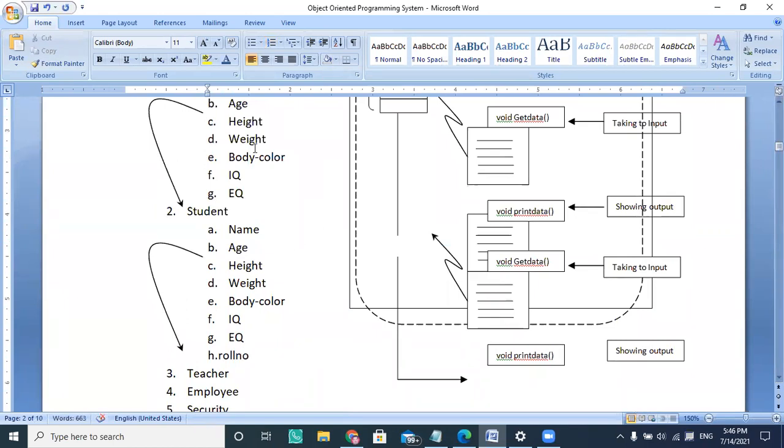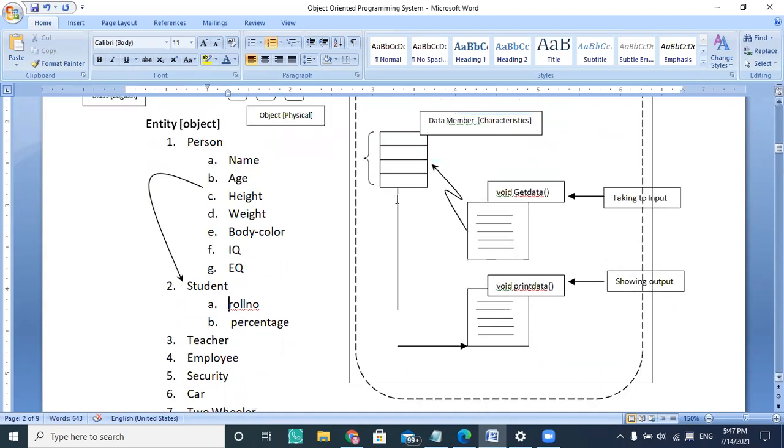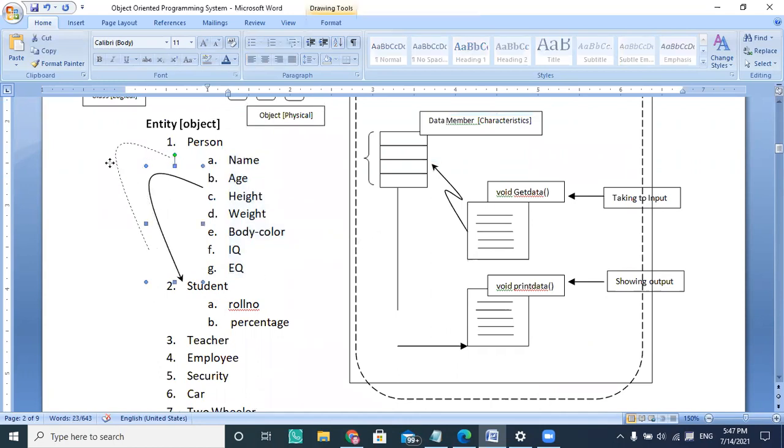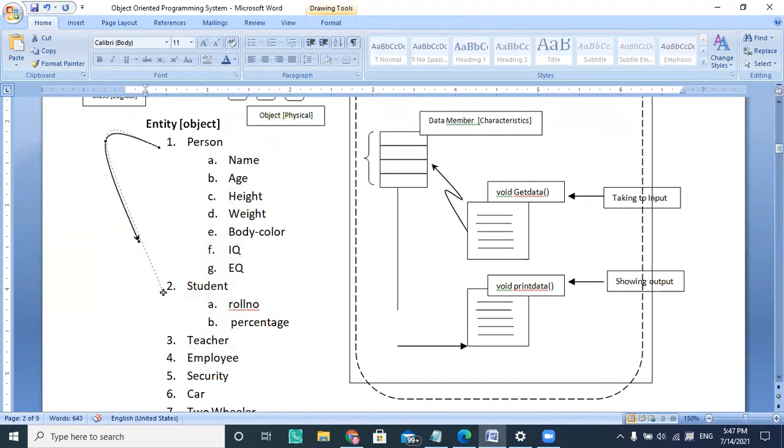But why should I do roll number and percentage again? These are the two requirements I need here: a roll number and the percentage, which are not there inside the person. So instead of creating these other properties which already exist, I will extend my class. This is called the extension of the class. So I'm going to extend my class as a student here.